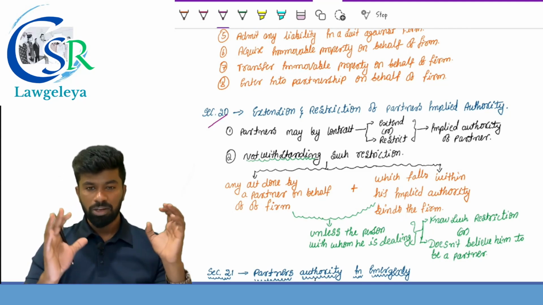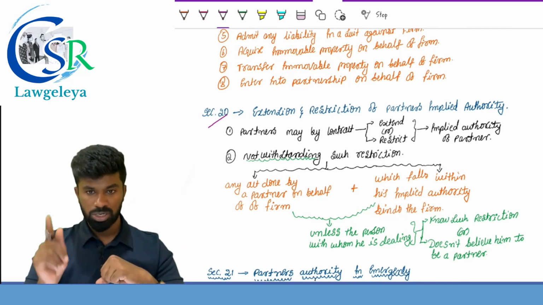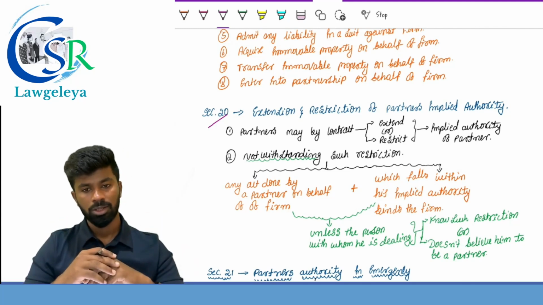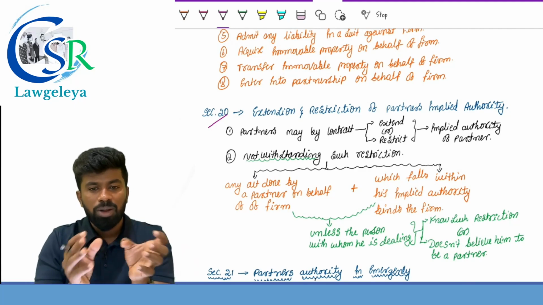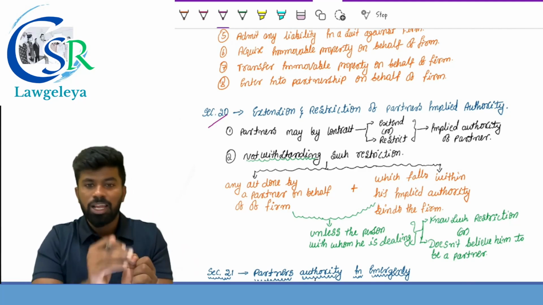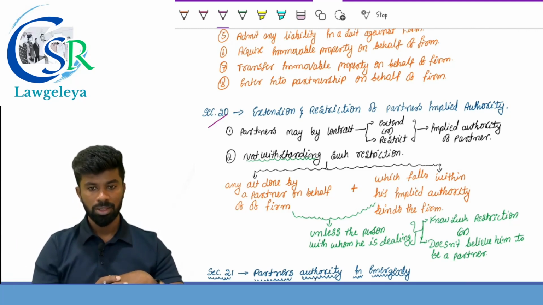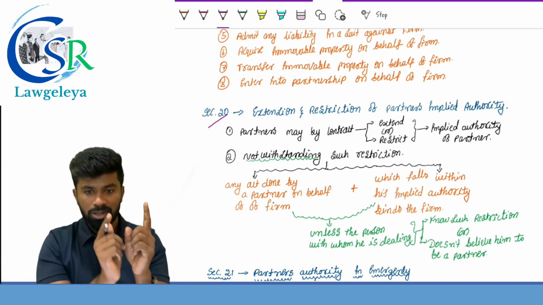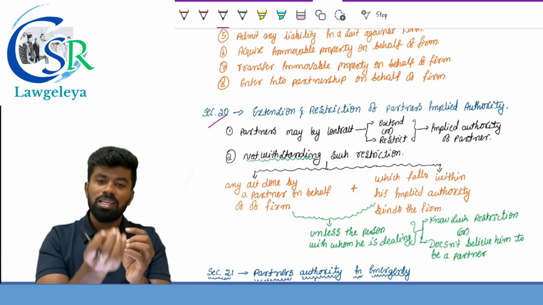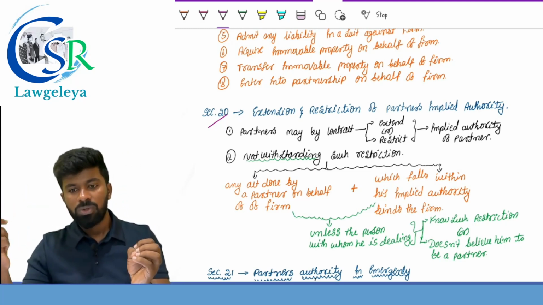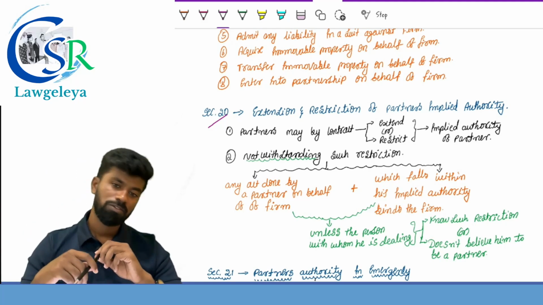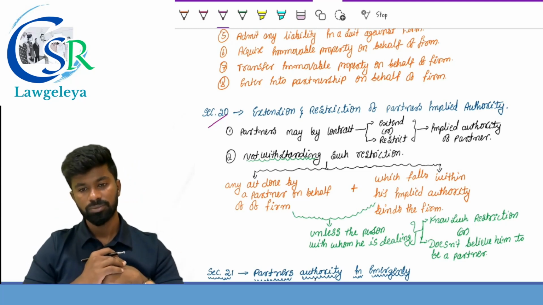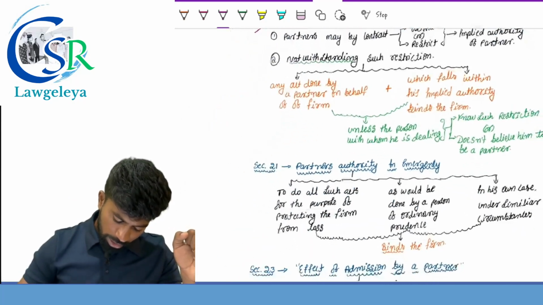I repeat, every partner has an implied authority as per section number 19. That is, he has a right to buy the goods, sell the goods, pledge the goods, and borrow the money. These are his implied authority. This implied authority of a partner can be restricted or extended by an agreement. But even though there is an agreement to restrict the implied authority, if a partner does something within his implied authority with a third party who is acting in what faith? Good faith. Is the firm responsible? Yes, it is responsible in spite of that restriction. Section number 20.